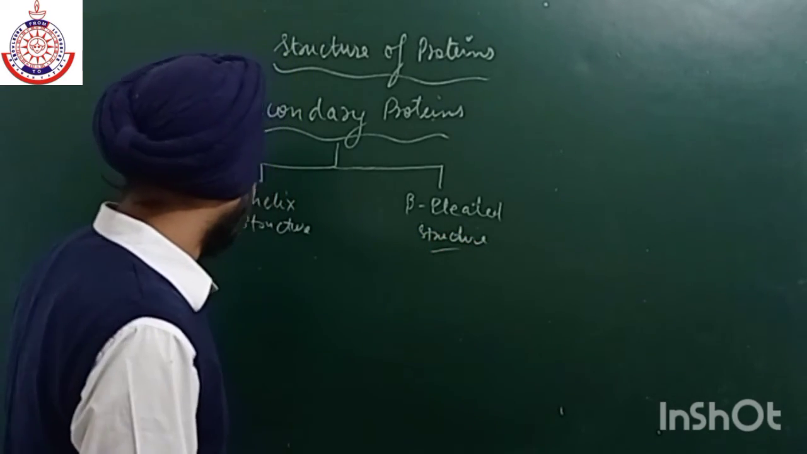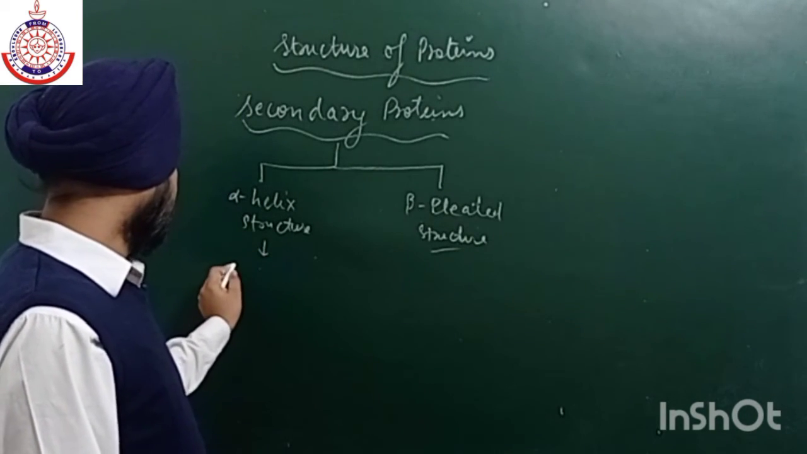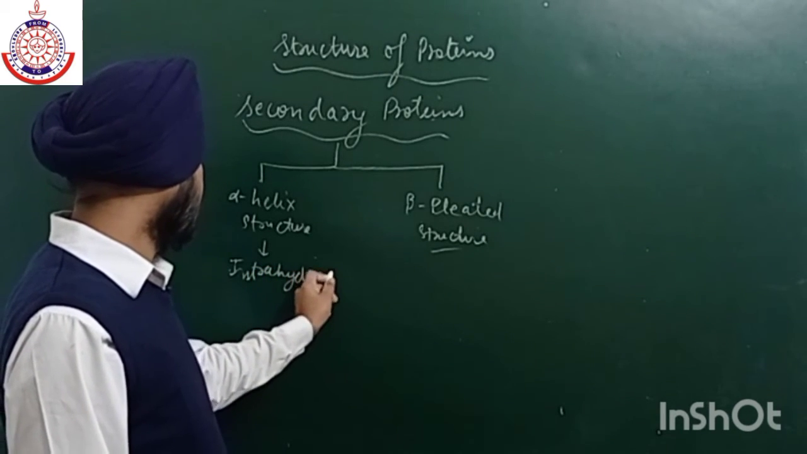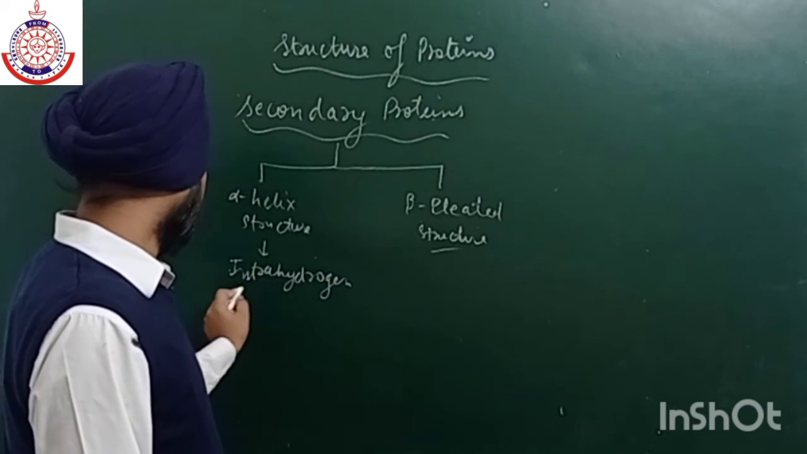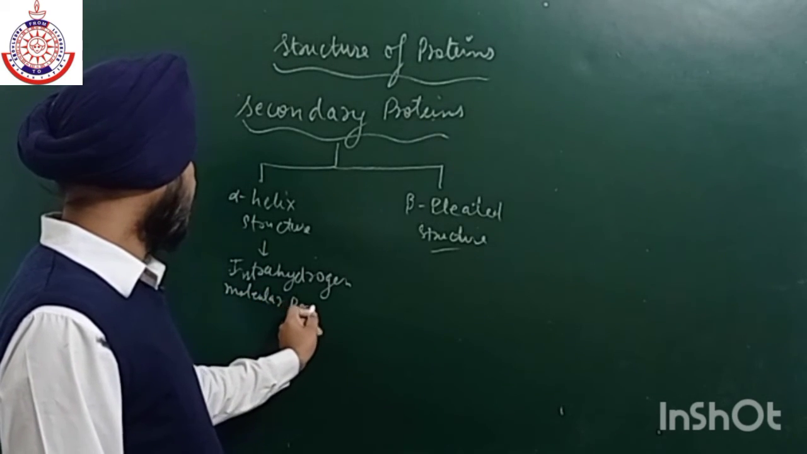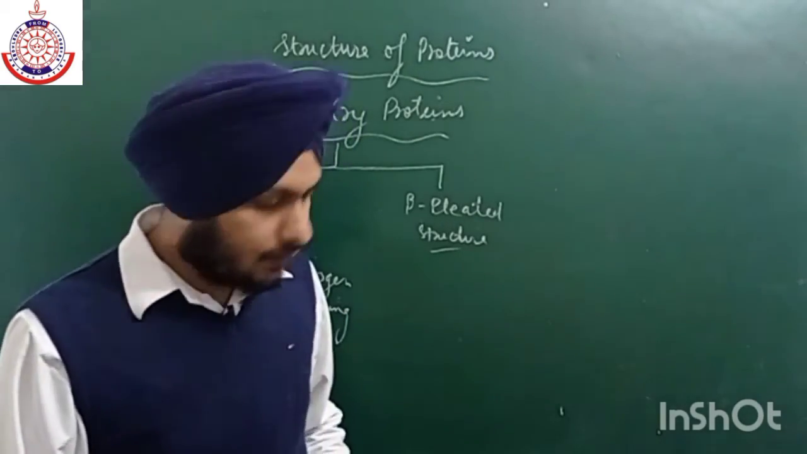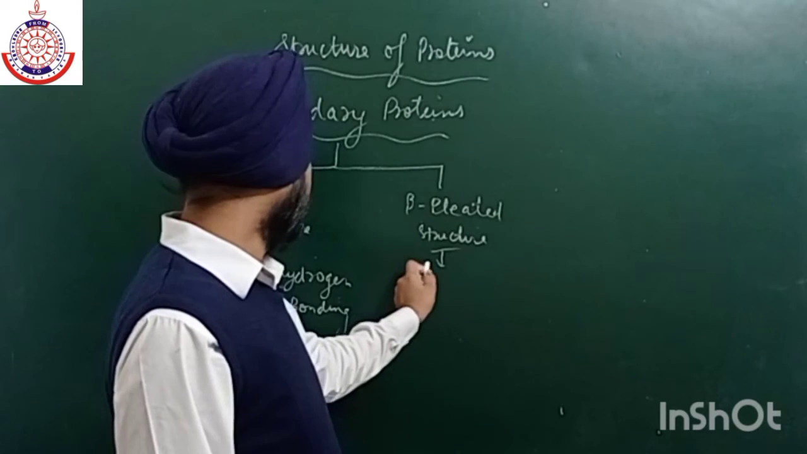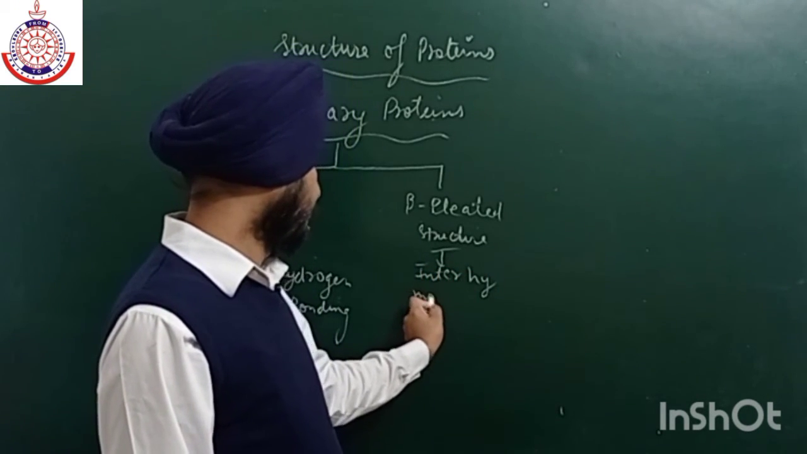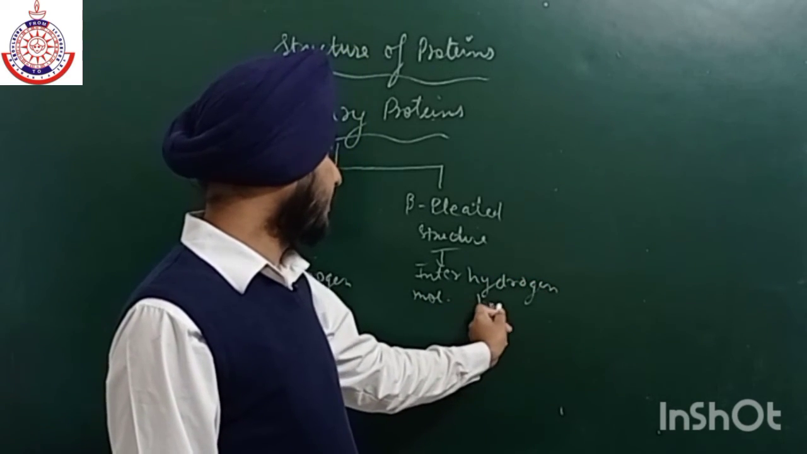Now how will they form? In the alpha helix structure, there is intramolecular hydrogen bonding. Firstly I am discussing the alpha helix structure, and in beta you have to write this thing: intermolecular hydrogen bonding is present.